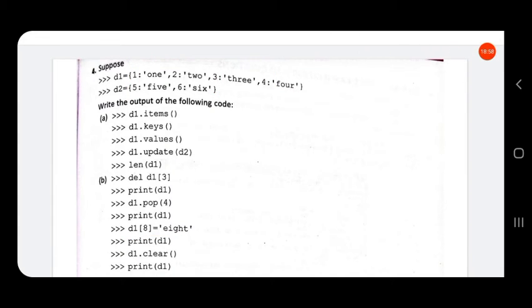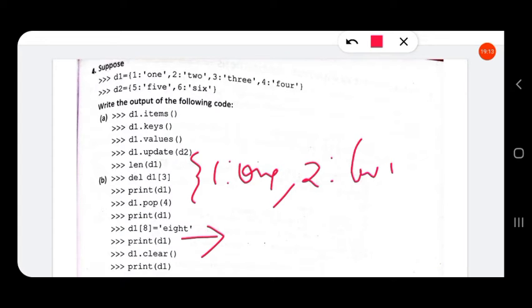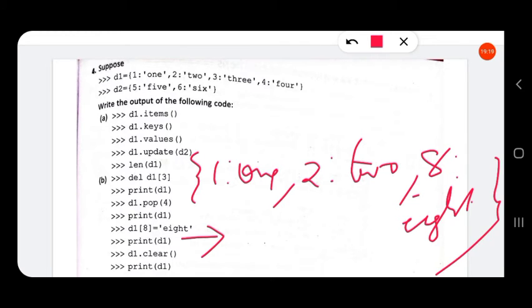Next statement, that is print D1. So print D1 will give {1: 'ONE', 2: 'TWO', 8: 'EIGHT'}. So this will be the new value of D1.